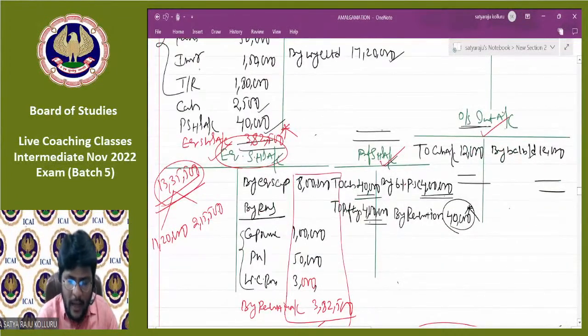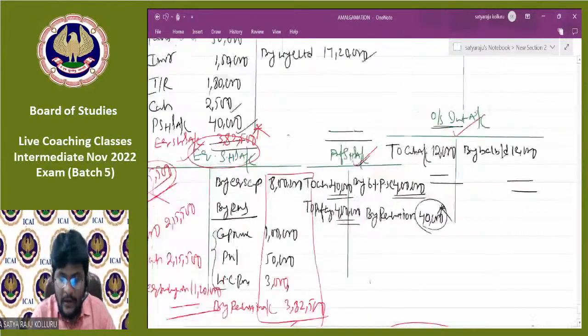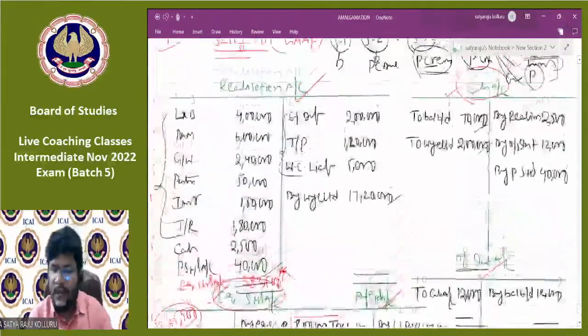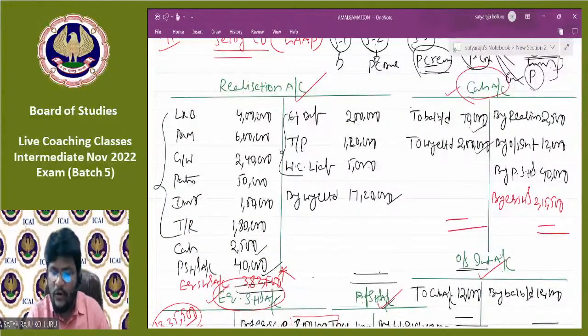I am paying in the form of cash 2,15,500 and in the form of equity shares of Y Limited, I am paying 11,20,000. With that, the equity shareholders account got closed. In equity shareholders to cash, means in cash by equity shareholders, 2,15,500. Then cash account automatically closed.